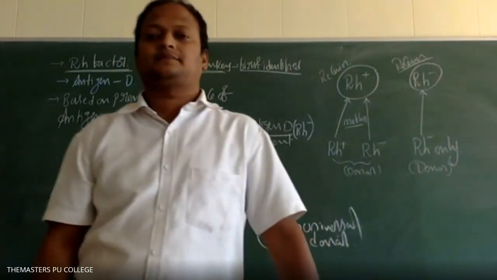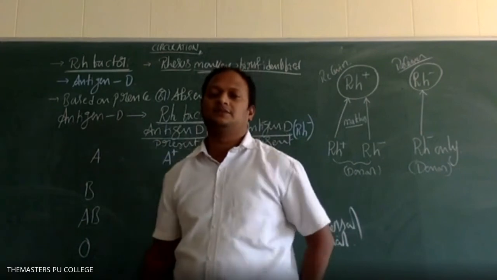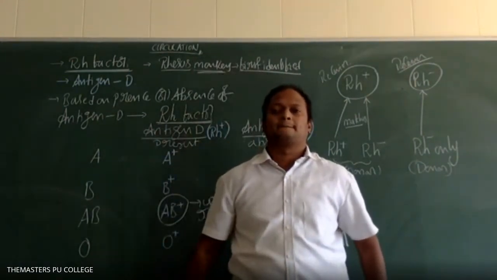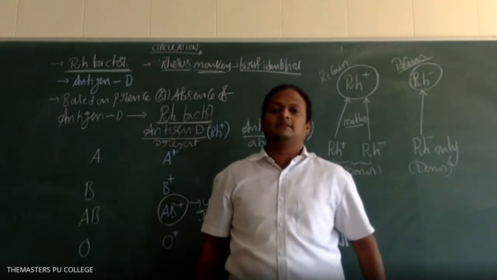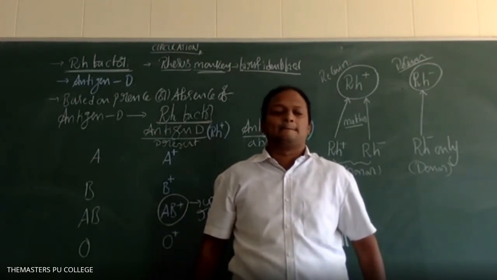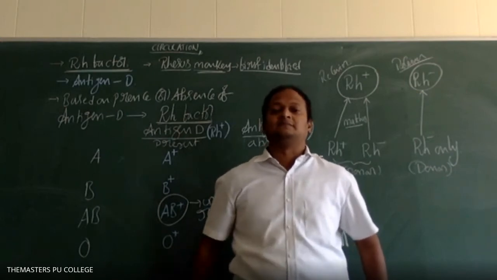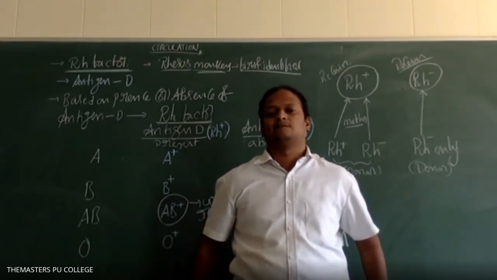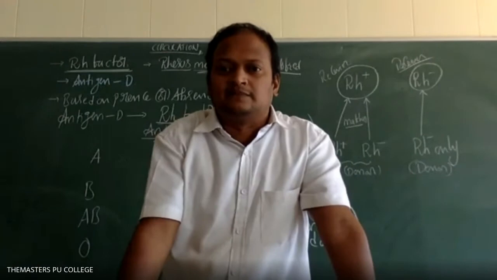The receiver blood group is O positive and the donor blood group is O negative. Receiver is O positive, donor is O negative. Is the blood group going to be compatible? Does matching take place or mismatch? Sir, matches. Matches or incompatible, students? Compatible, sir.